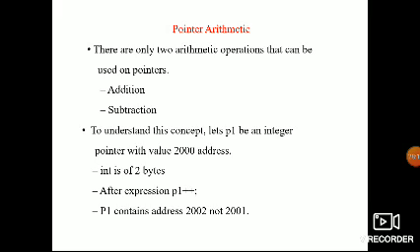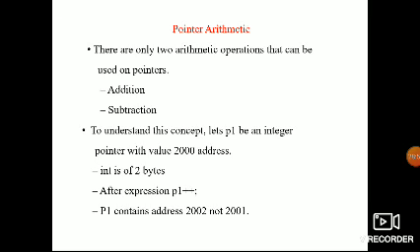Plus address gives the next address only. Minus address gives the previous address. So while doing plus or minus, you get the output as an address only. If you increment, it gives the next address. If you decrement, it gives the previous address. So this is rule 1.